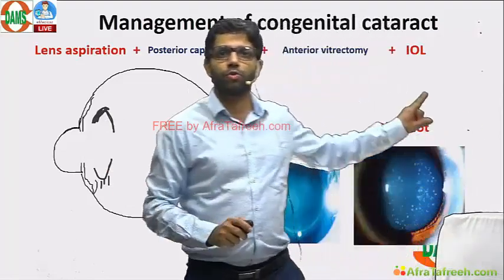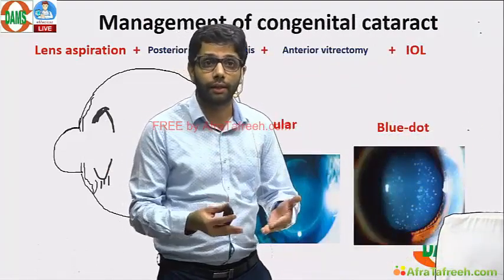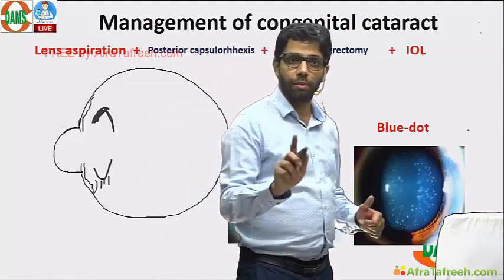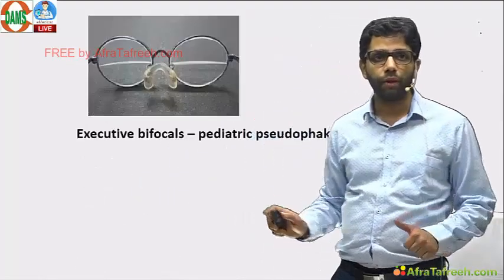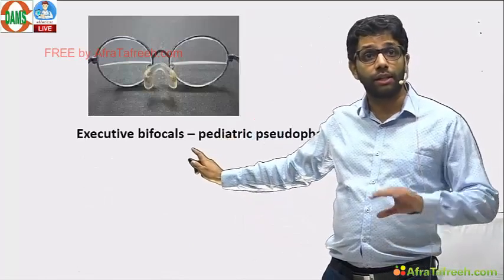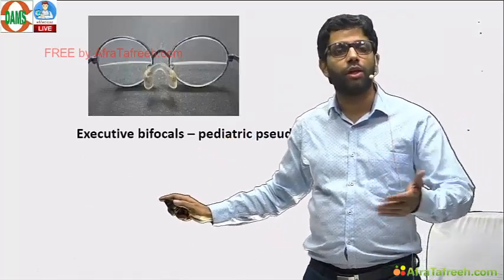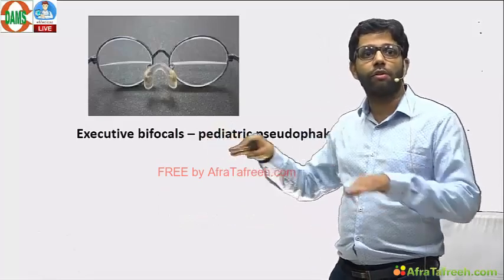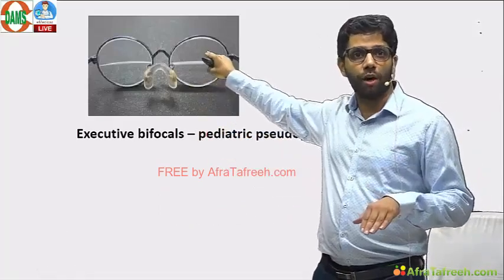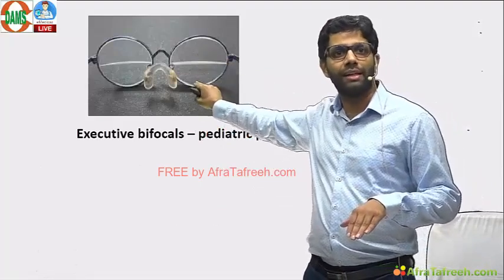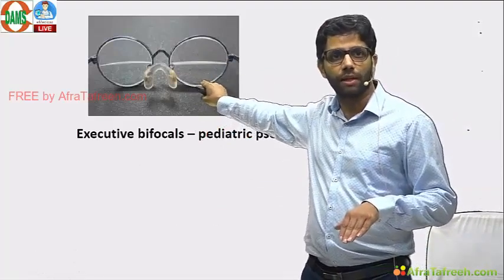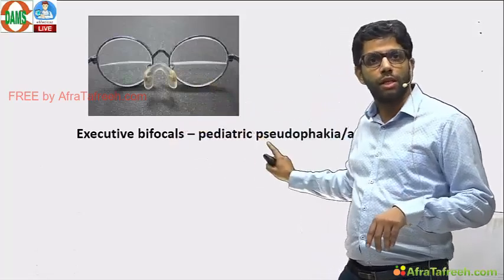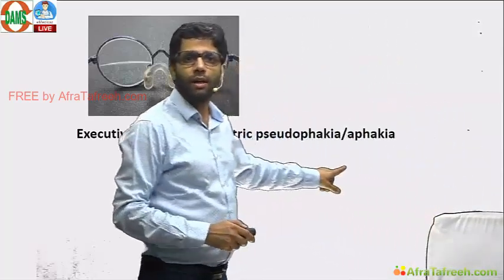The intraocular lens which you put is undercorrected. Undercorrection of the intraocular lens is done in congenital cataract. Remember this point. And what do you give after cataract surgery in adults, even in children? You give near glasses because accommodation is lost. In children particularly you give bifocals. The upper segment for far may be zero power, but near glasses are given, the plus glasses for the near segment. Horizontal line glasses are executive bifocals, especially for pediatric pseudophakia, aphakia.